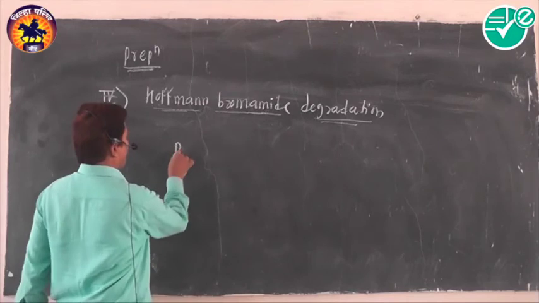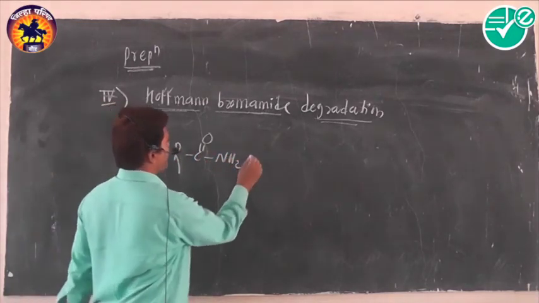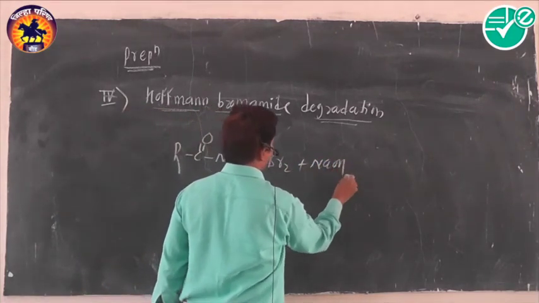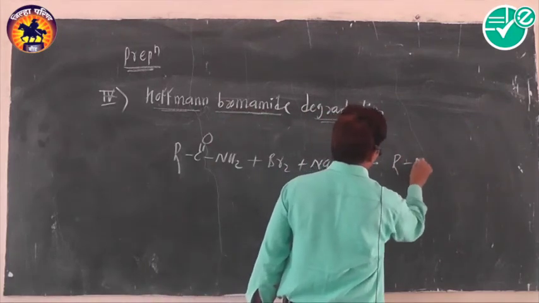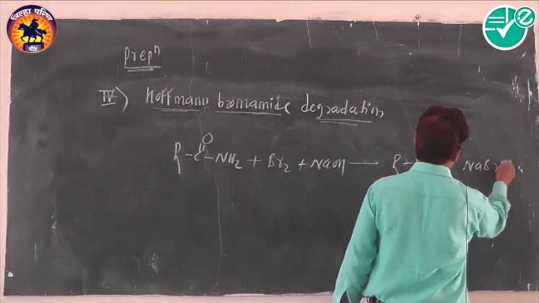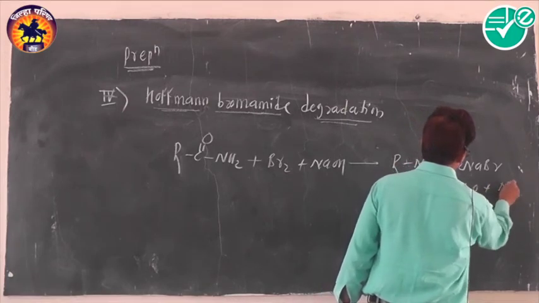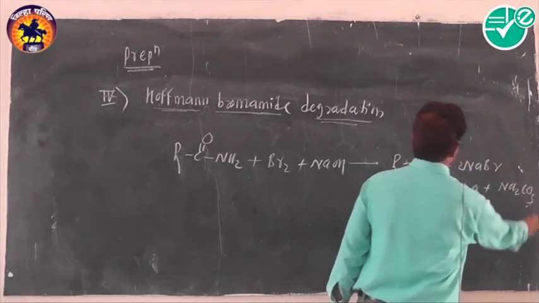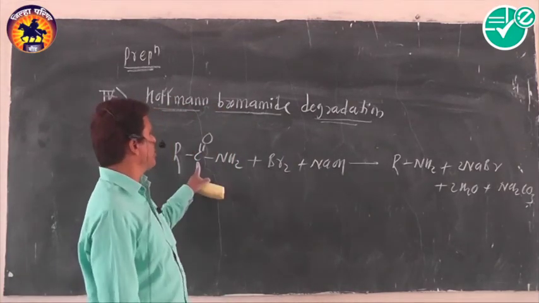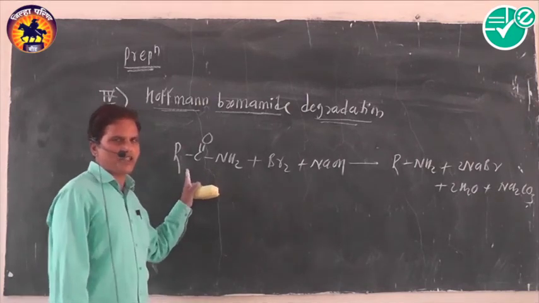In this reaction, acid amides, when treated with halogen like bromine along with caustic soda, NaOH, produce such type of amine, along with important byproducts like sodium bromide, and also two water molecules along with sodium carbonate. What are the important characteristics of this reaction? What happens in this reaction? It is an example of a molecular rearrangement reaction.